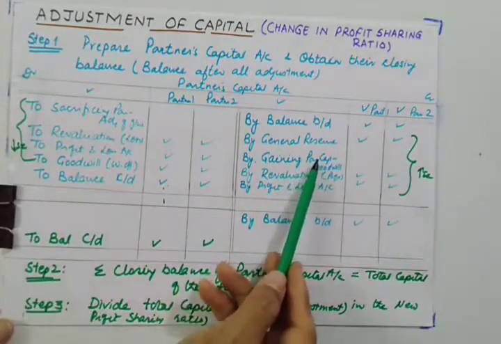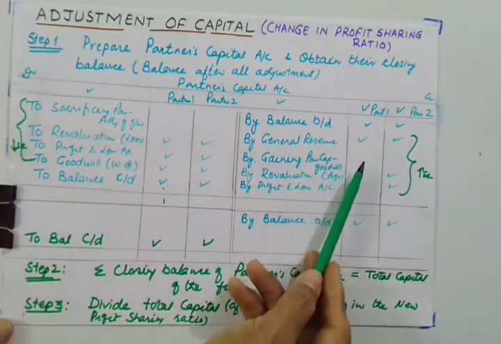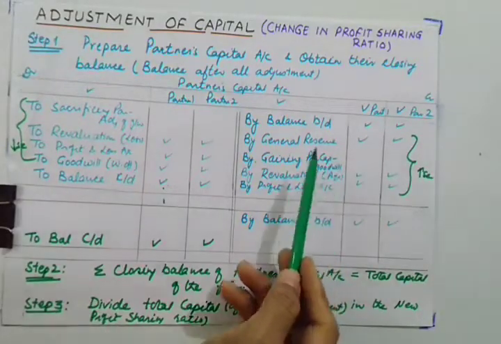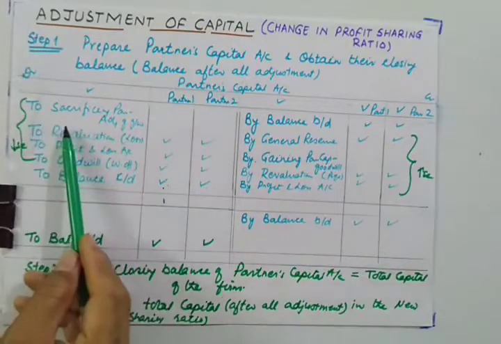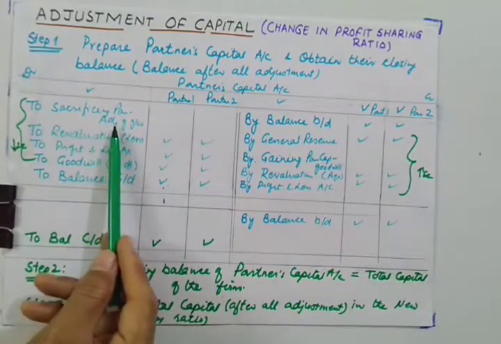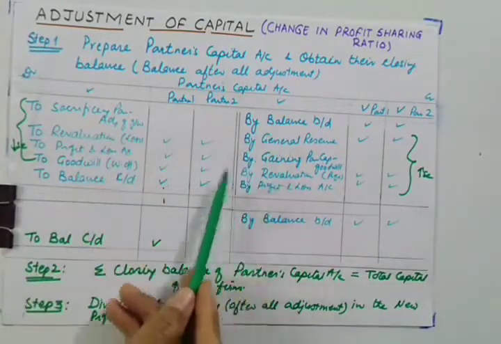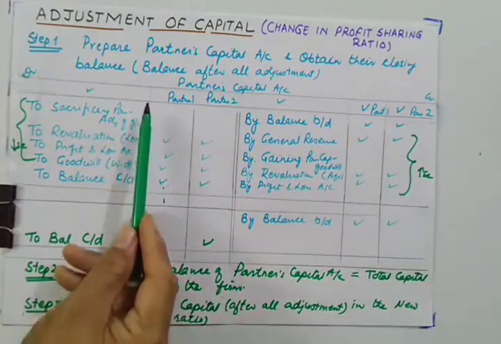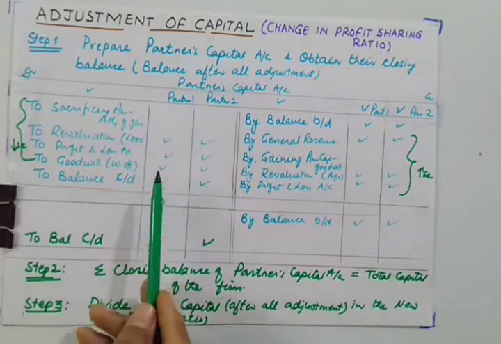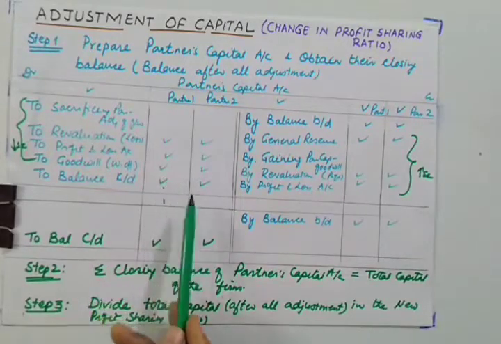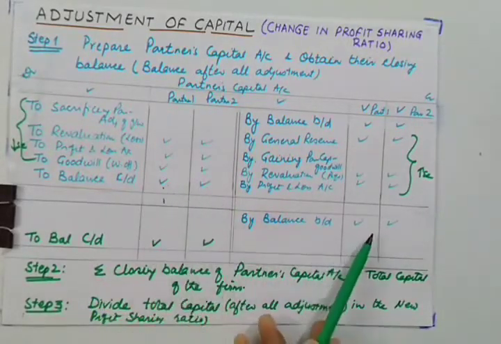Likewise you can also write adjustments for workmen compensation fund, investment fluctuation fund, and advertisement suspense. So the basic idea is you will do all the possible adjustments in the first part of the partners' capital account, and after doing all the adjustments you will obtain the closing balances.